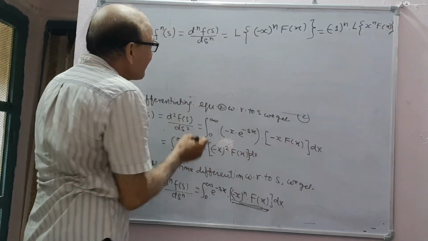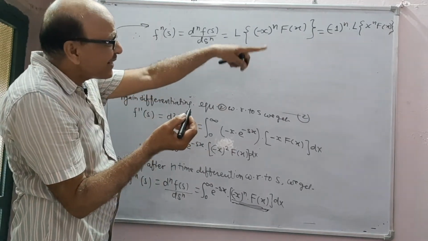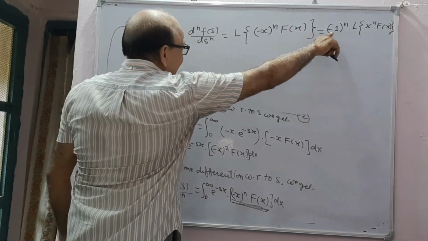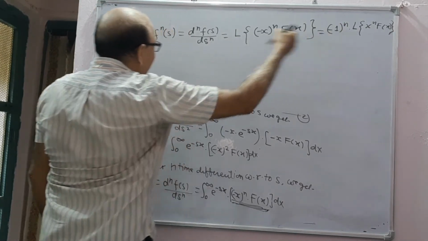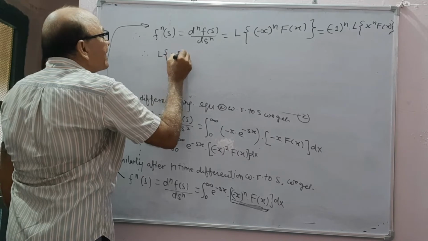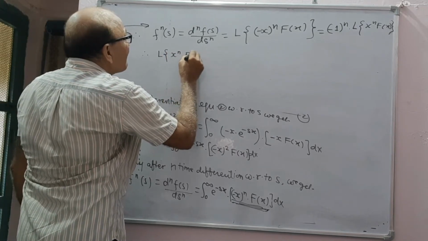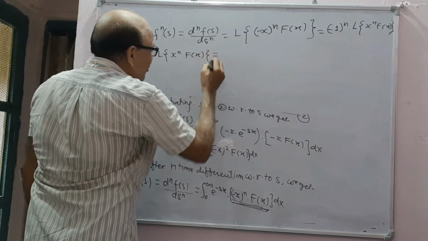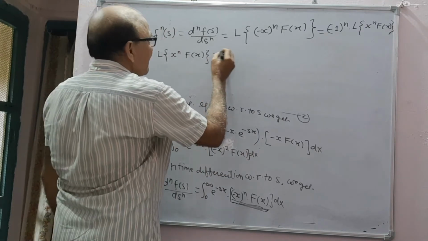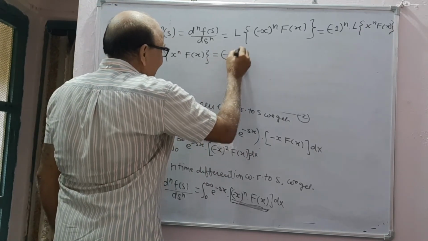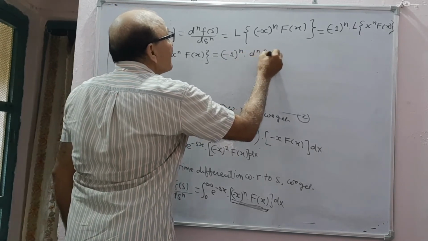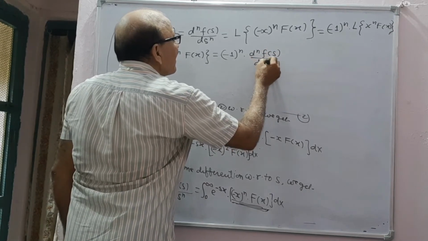Multiplying both sides with minus 1 to power n, you get minus 1 to power 2n gives plus, and here you get the Laplace transform of x power n f(x) is equal to minus 1 to power n d^n F(s)/ds^n.